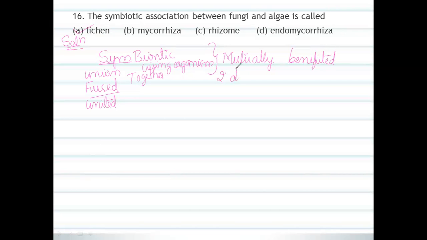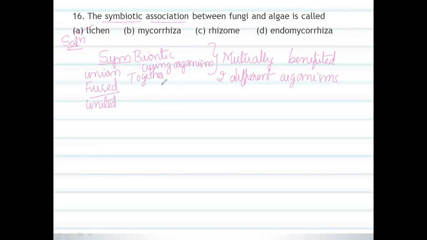Two different organisms mutually benefited is called symbiotic association. The association between two different organisms is nothing but a symbiotic association.